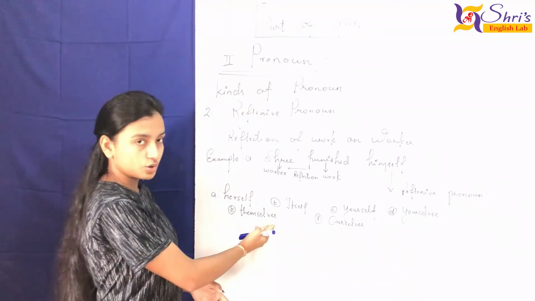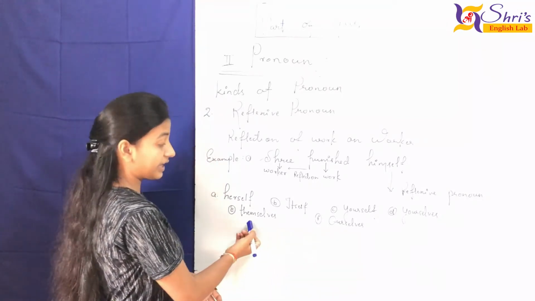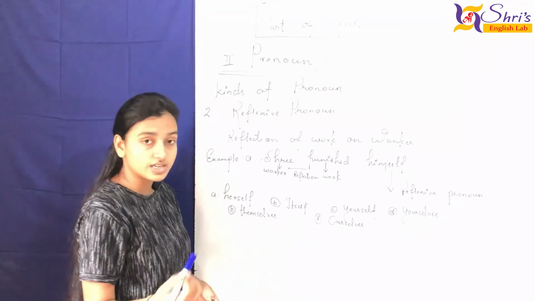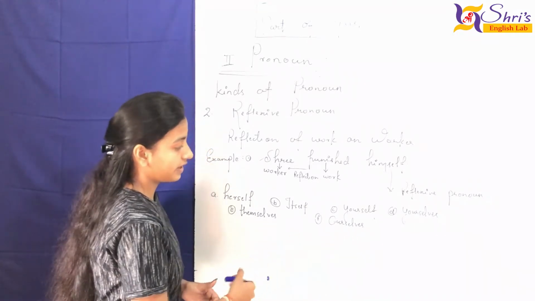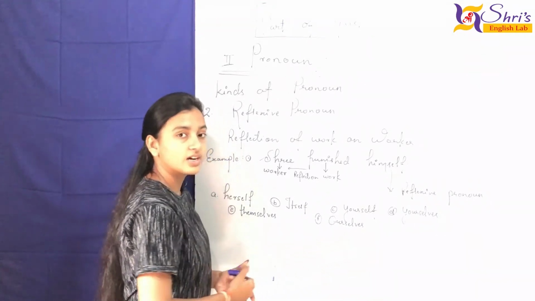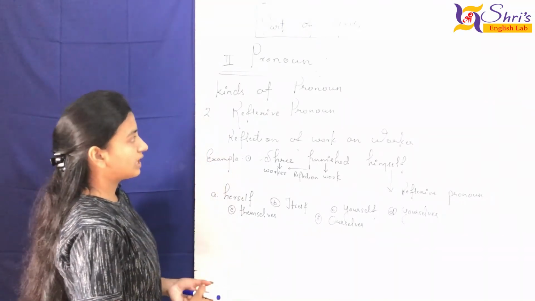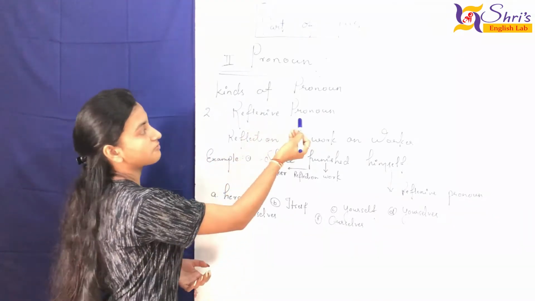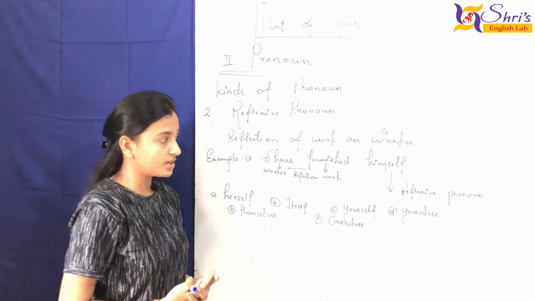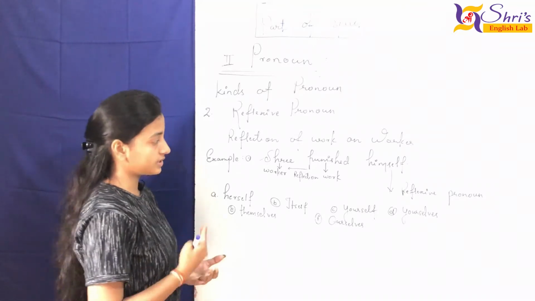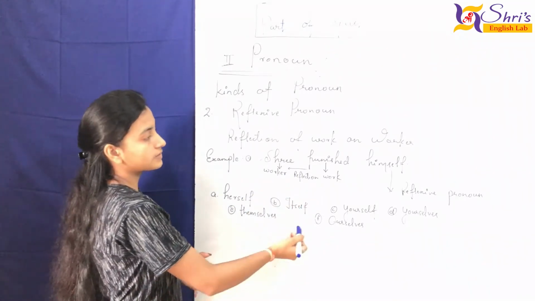As I told you, instead of f we use ves, so these are all plurals. Themselves is used for other persons, it means that is plural. And here, instead of ourself, I use ourselves. It means ourself is singular, and I added ves to make it plural. So you are clear that the second kind of pronoun is the reflexive pronoun: reflection of work on worker. It means that when you are doing something, the effect it has on you is called the reflection of work on worker. Okay, so here we have some reflexive pronouns.